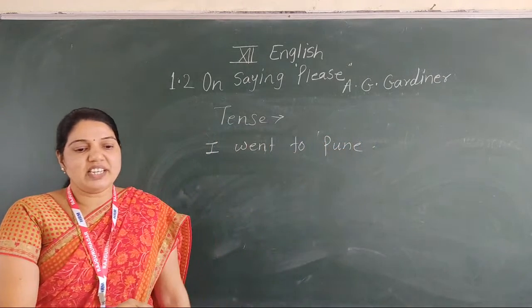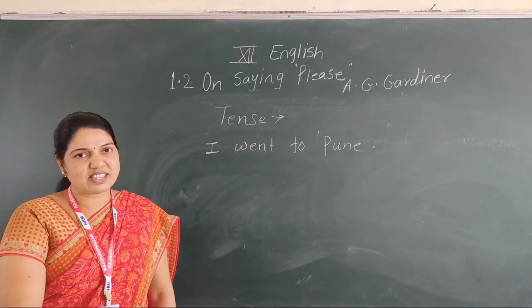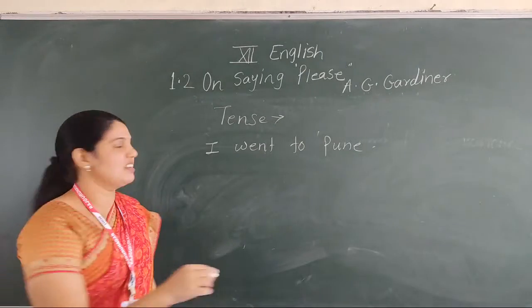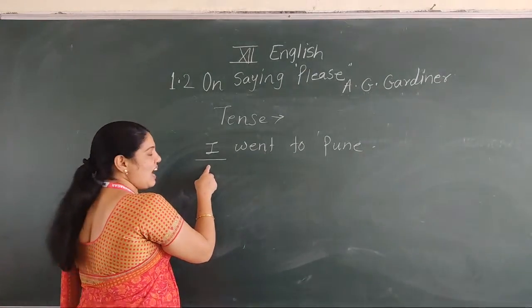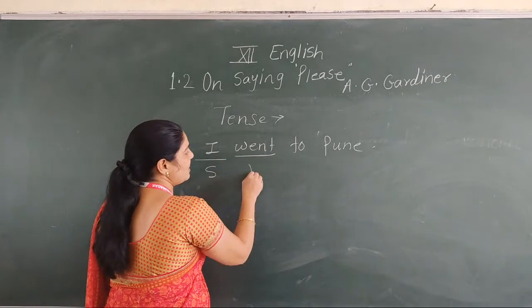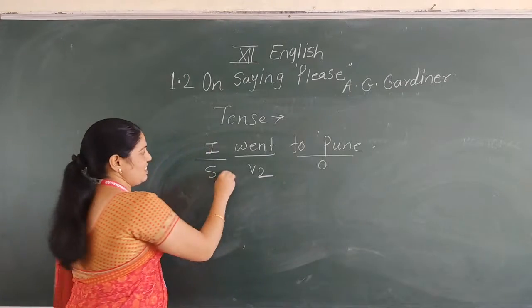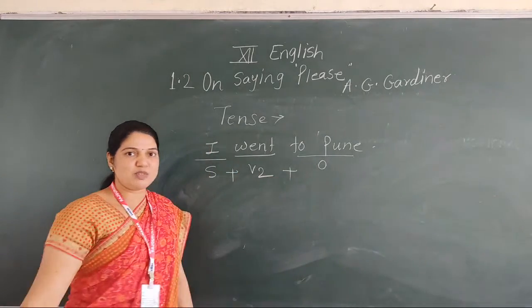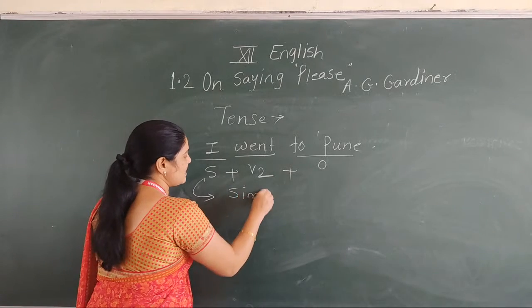The instruction is identify the tense. Once again, the instruction is identify the tense. Now what happened here? You see the I here subject, went here V2, and to Pune object. The structure is subject, V2, object, and it's a structure of simple present tense.